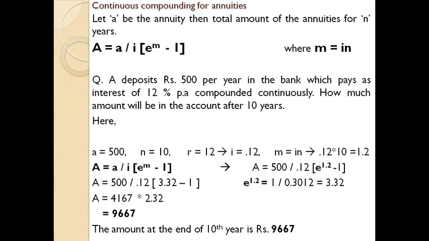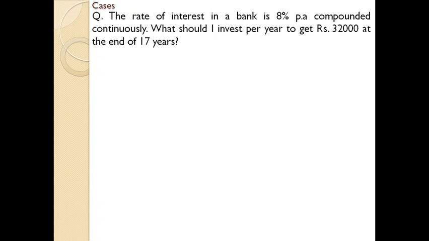We will discuss some other cases that come under continuous compounding for annuities. Another case: the rate of interest in a bank is 8% per annum compounded continuously. What should I invest per year to get 32,000 at the end of 17 years? Just go through it. Rate of interest in a bank is 8% per annum compounded continuously. What should I invest per year to get rupees 32,000 at the end of the 17 years?